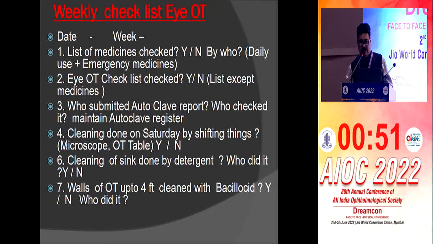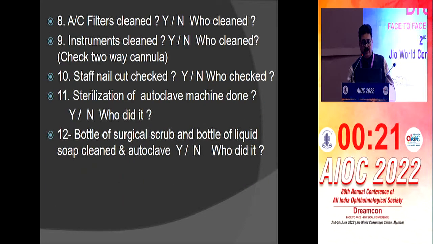This is a weekly checklist. List of medicines checked, by whom, emergency medicines. IOL check, who submitted the autoclave report. We have a register for autoclave reports where we keep the daily autoclave report, and we keep that strip in the autoclave register. That is also helpful in court if something goes wrong. Who cleaned the walls of the OT up to 4 feet. So these are all weekly checklists.